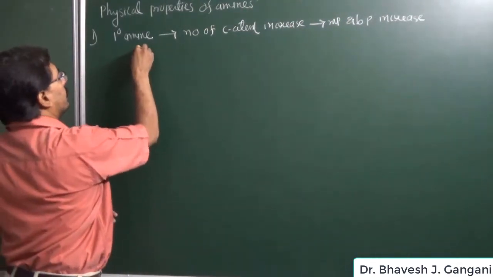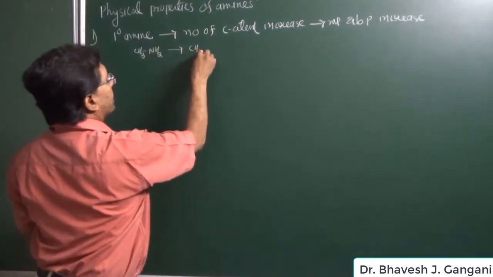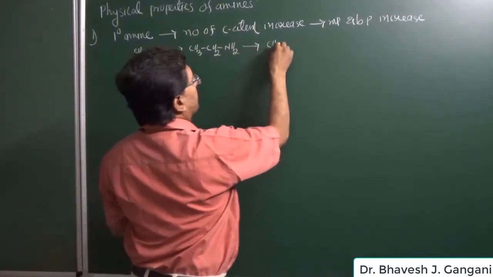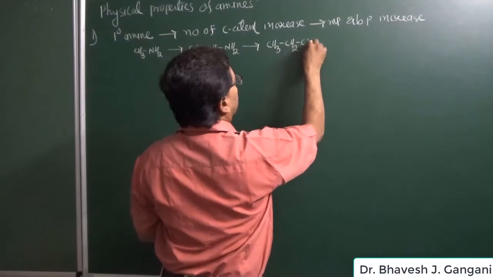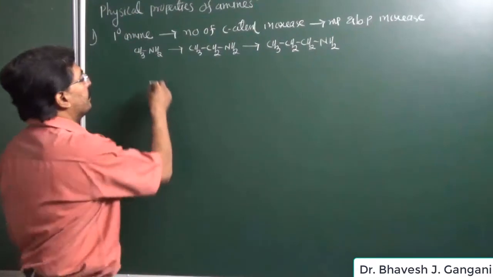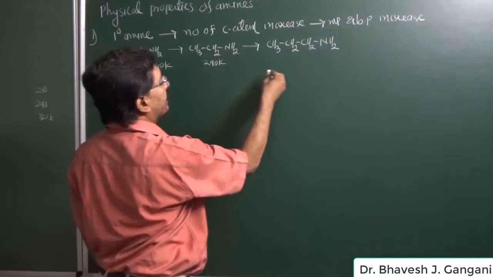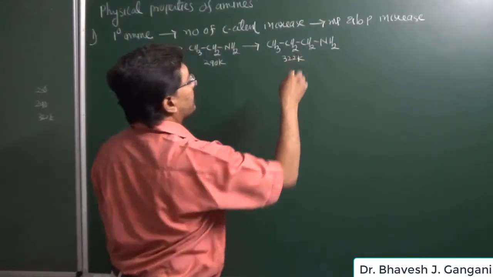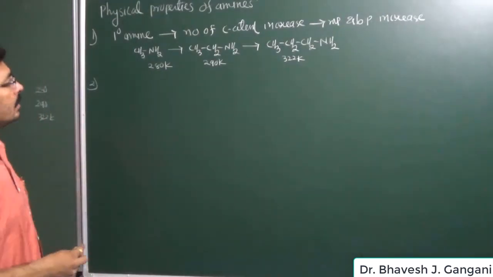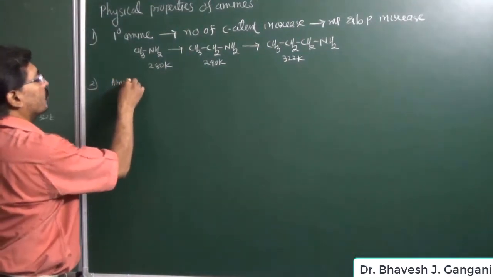So we can say that methanamine, as compared to ethanamine, has a lower melting point and boiling point; ethanamine has a higher melting point and boiling point as compared to methanamine, and the 3-carbon propanamine has a still higher melting point and boiling point. The boiling point of methanamine is 280 Kelvin, ethanamine is 298 Kelvin, and propanamine has a boiling point of 322 Kelvin.